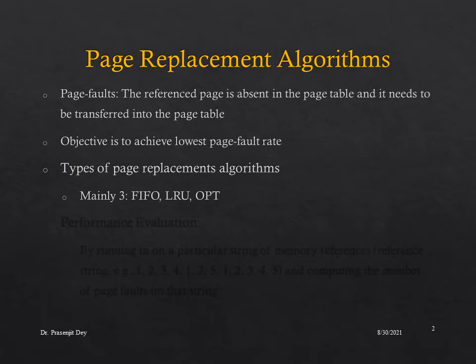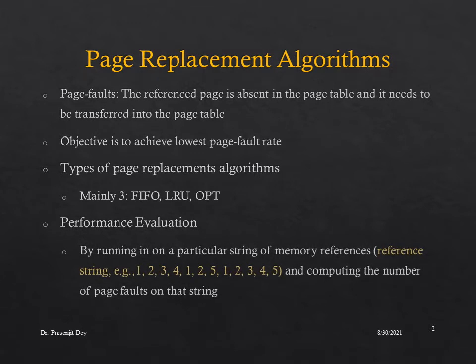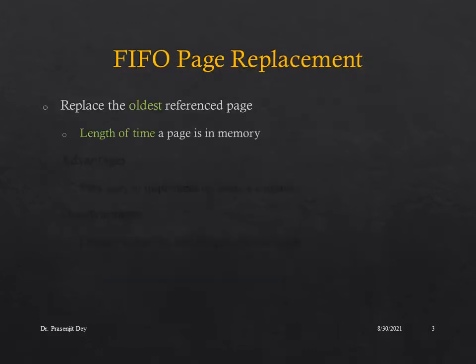There exist three types of page replacement algorithms. One is FIFO, first in first out. The second one is LRU, least recently used, and the third one is optimal. The performance of a page replacement algorithm is measured by running it on a particular string of memory references and computing the number of page faults on that string. Let us discuss the first page replacement algorithm, that is FIFO.